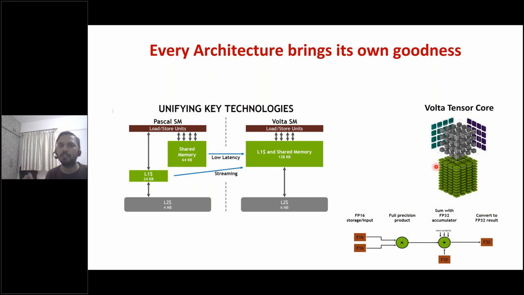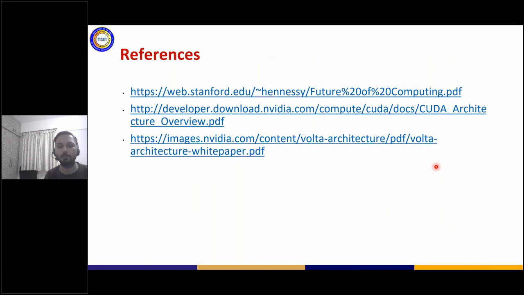So each architecture brings its own goodness, and you will see it varying. The CUDA architecture remains the same. It's just that with better and newer generations, your coding has become simpler, and your performance has become better and better with the new generation of cores which have been put in.